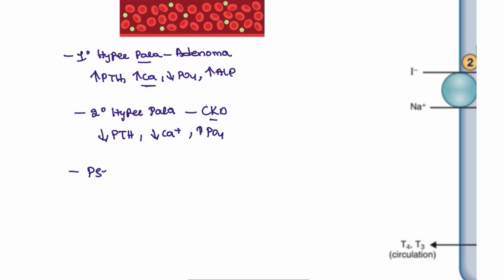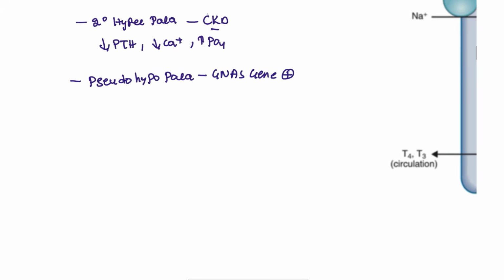We also have the pseudohypoparathyroidism. In this you don't have to remember anything, but the gene that is involved is the GNAS gene that is involved in this patient. Pseudohypoparathyroidism the patient is suffering from. Next, the recent INICET questions.